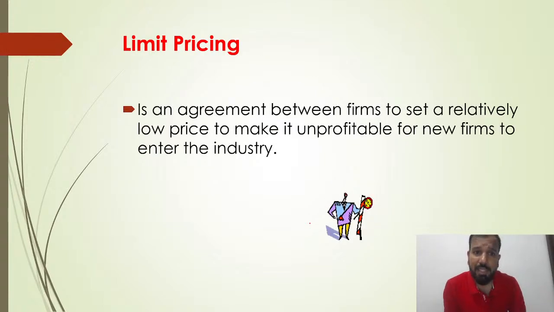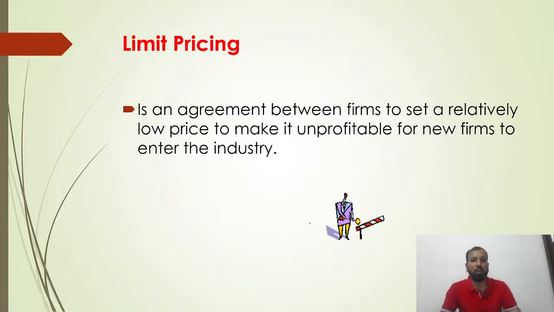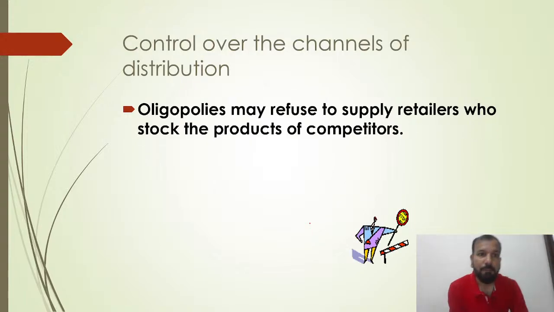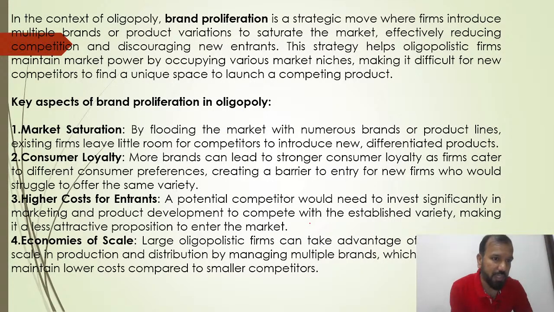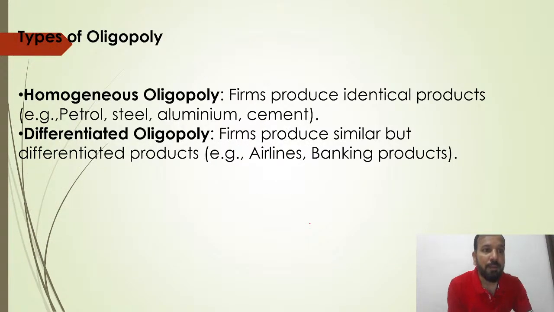Limit pricing is an agreement between the firms to set relatively low prices to make it unprofitable for new firms to enter the industry. All those firms dealing in the oligopoly market have already made the agreement. They already set the low prices, so a new firm can't enter. They have control over the channel of distribution. It's all about brand proliferation, market saturation, consumer loyalty, higher cost for the entrants, and the economy of scale. The types of oligopoly: we have homogeneous oligopoly and differentiated oligopoly.